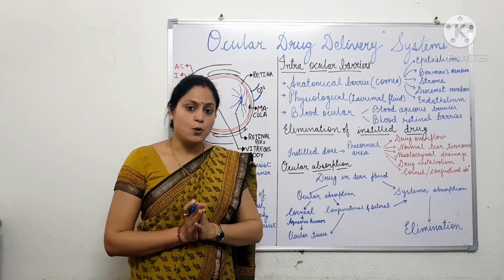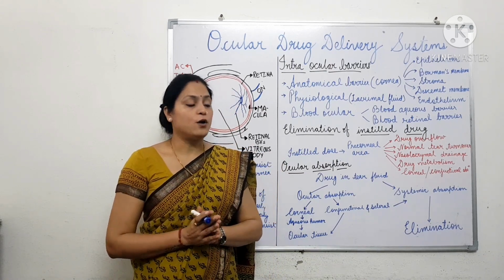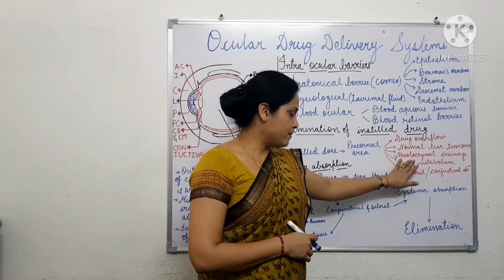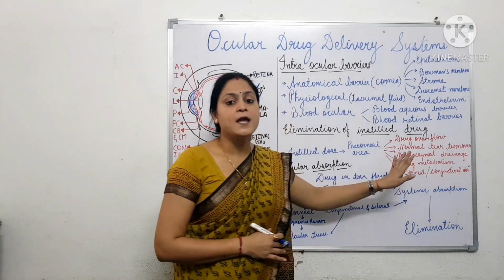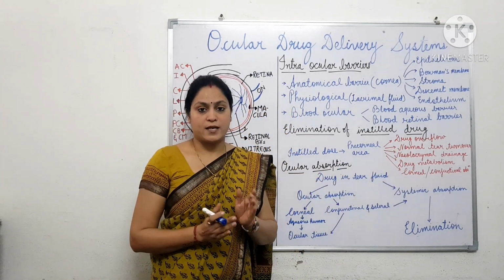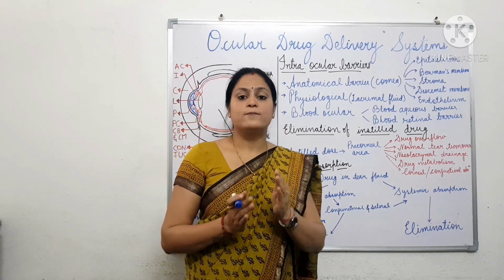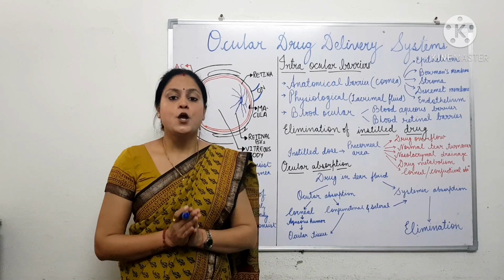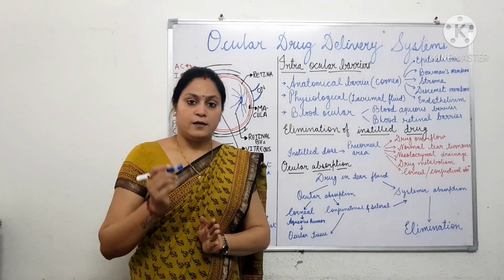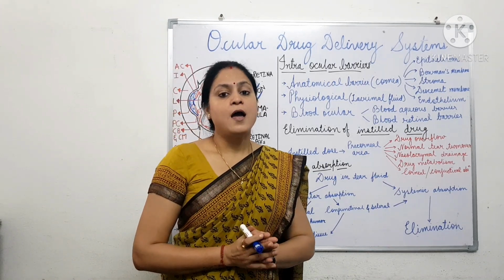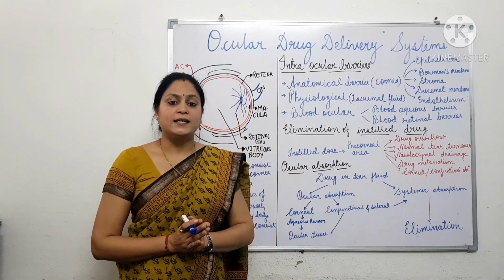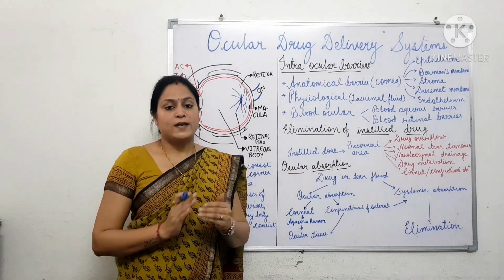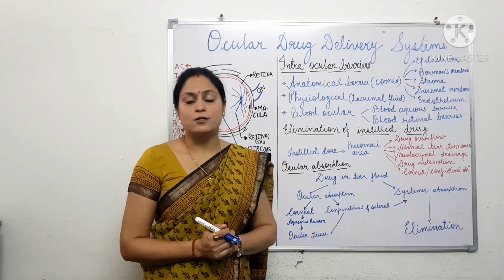This causes one of the major limitations of ocular drug delivery, as through nasolacrimal drainage, most of the drug can go into systemic circulation because of absorption through nasal mucosa as well as through the GIT, which may cause various unwanted side effects of the drug.